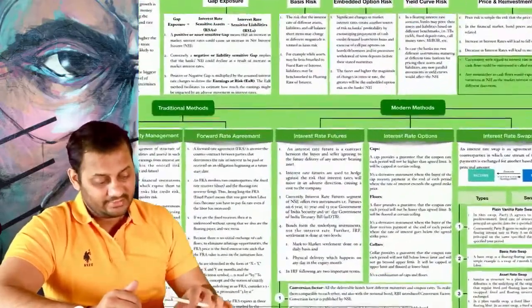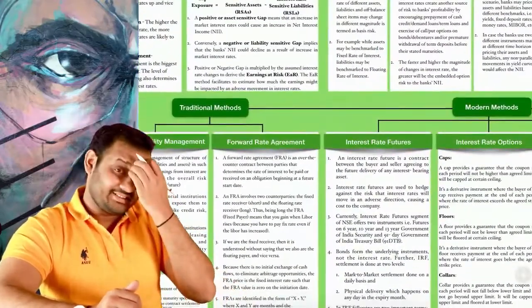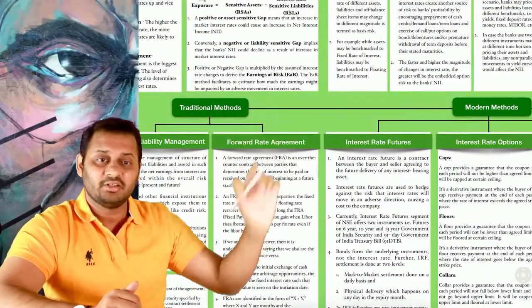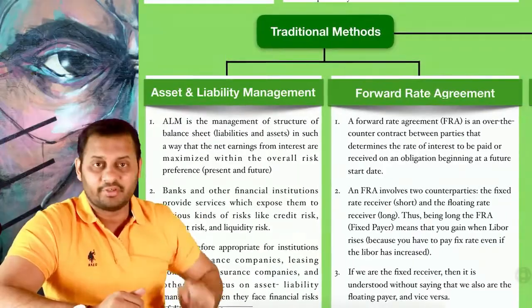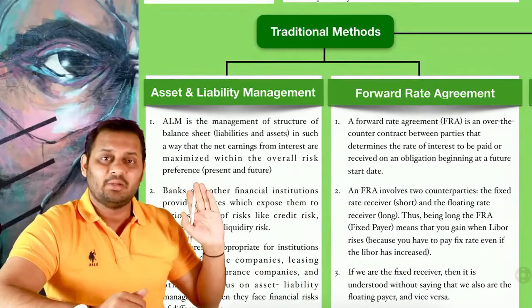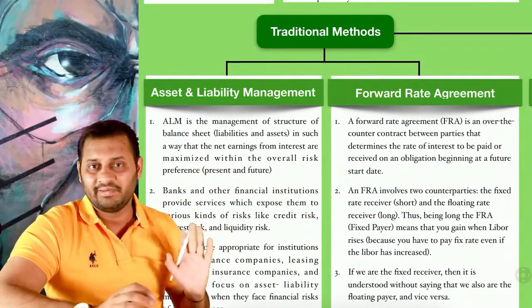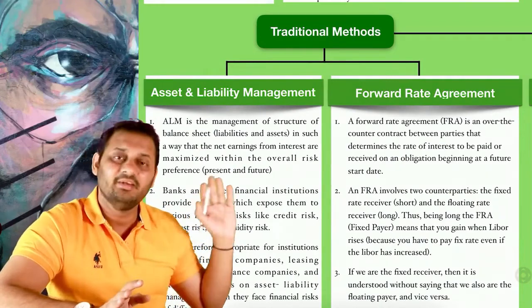There are two basic methods to manage interest rate risk. One is the traditional method, the other is the modern method. In the traditional method also, there are two different methods. One is called asset and liability management, all theory. You can read it and complete it. I am not discussing it here in the revision video.